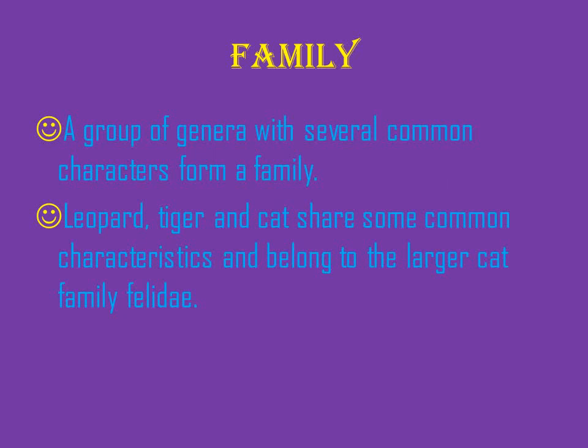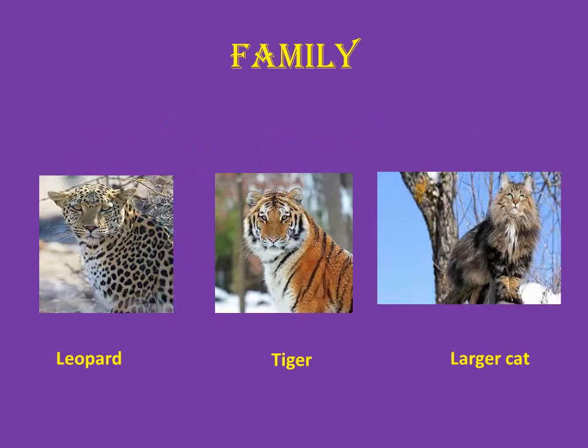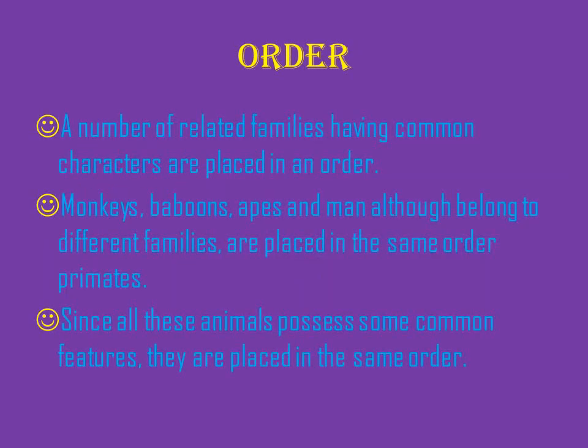So they are kept together in the large cat family, that is Felidae. In external appearance and mode of feeding, more or less all share common characters. So they are kept under the cat family Felidae. See, you can see the picture. Leopard, tiger, larger cat.